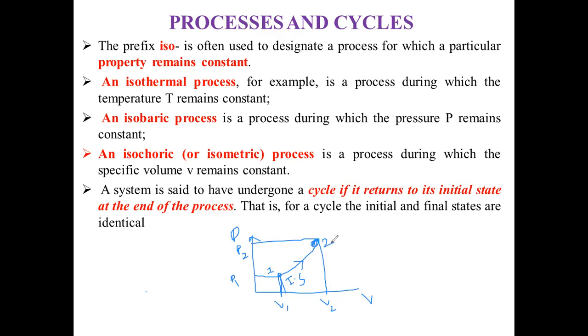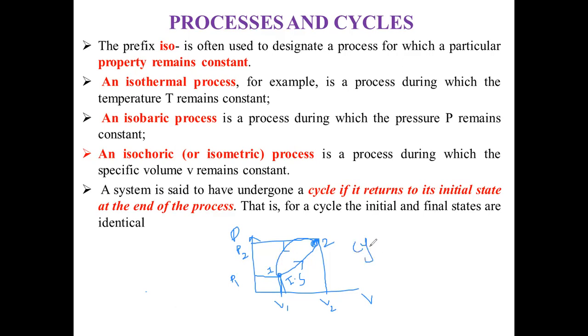After that, the final state becomes the initial state. When the initial state and final state of the system become the same, this is known as a cycle.